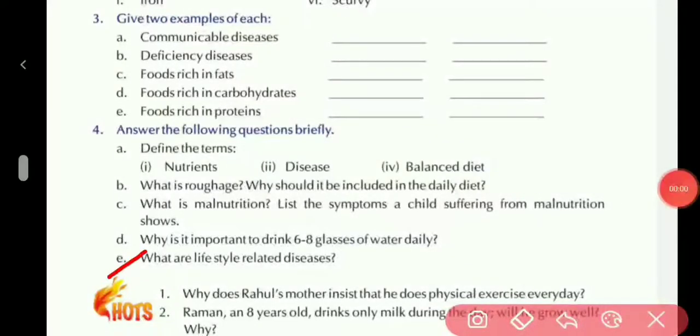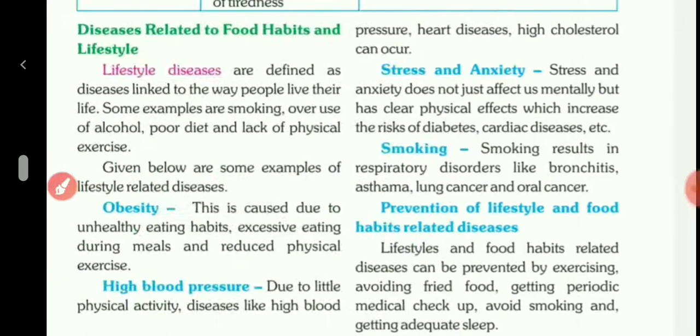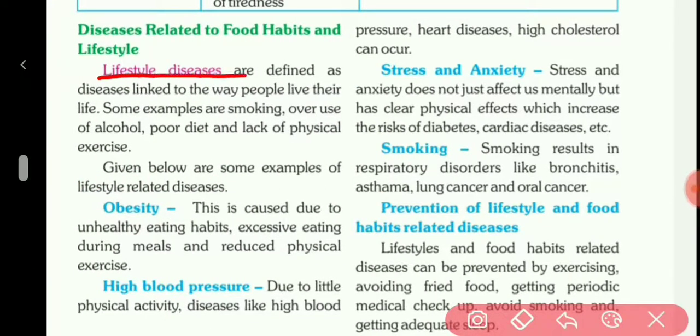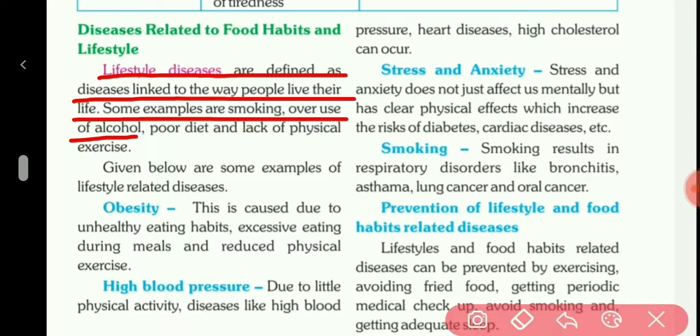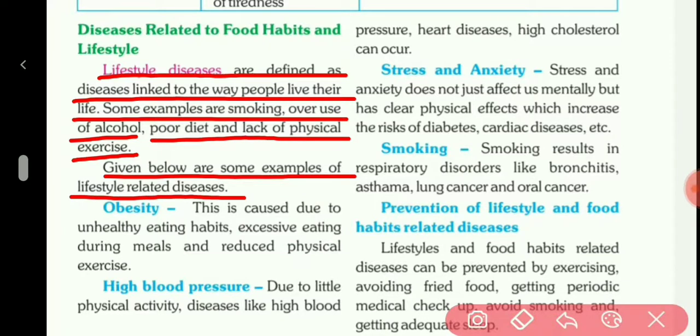So E part, what are lifestyle related diseases? So your answer is here. Lifestyle diseases are defined as diseases linked to the way people live their life. Some examples are smoking, overuse of alcohol, poor diet, and lack of physical exercises. Given below are some examples of lifestyle related diseases: obesity, high blood pressure, stress and anxiety, smoking.